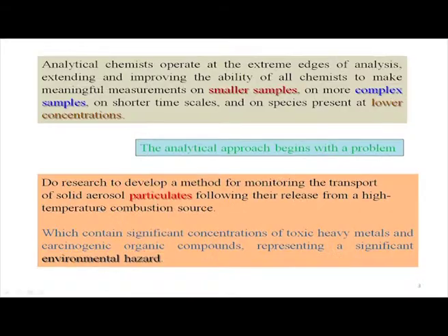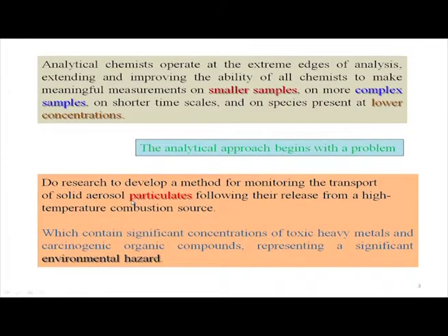So, all these machines are giving some gases to the environment. Apart from these gases, we also get solid aerosol, the solid particulates, which are present in the environment and are not settling down on the surface but remain in suspension. These particulates are released from a high temperature combustion source, such as the combustion engine.